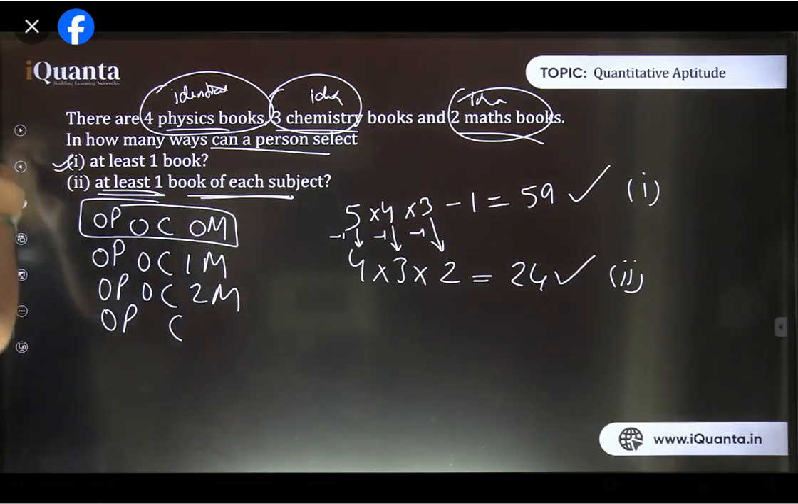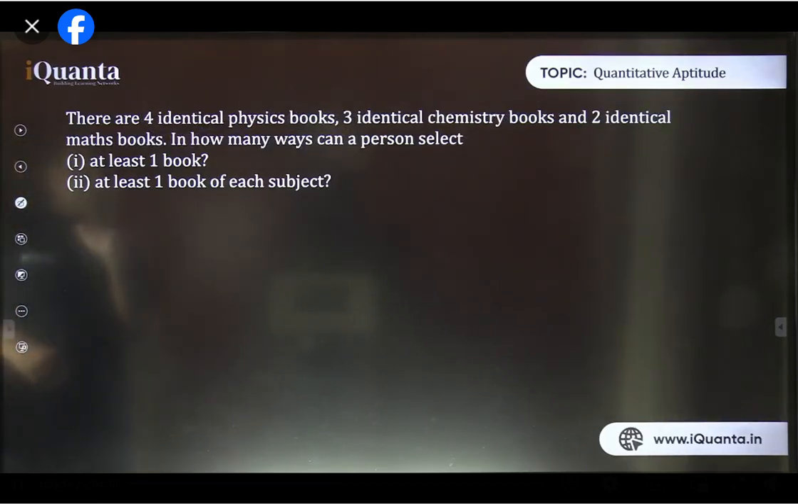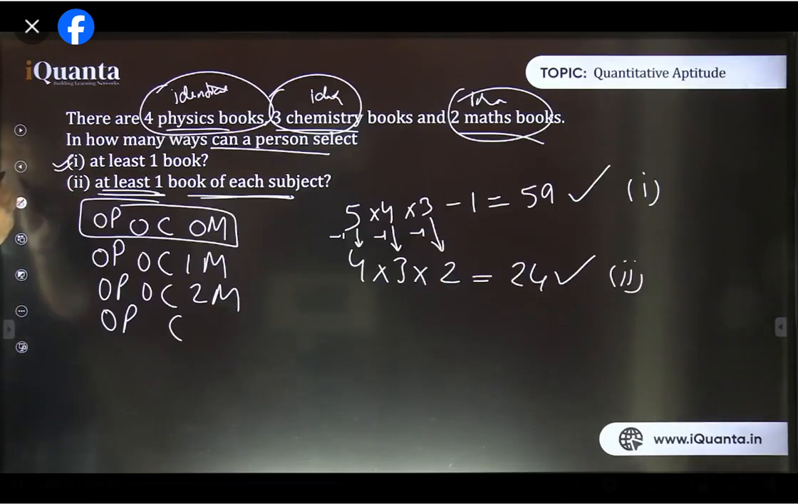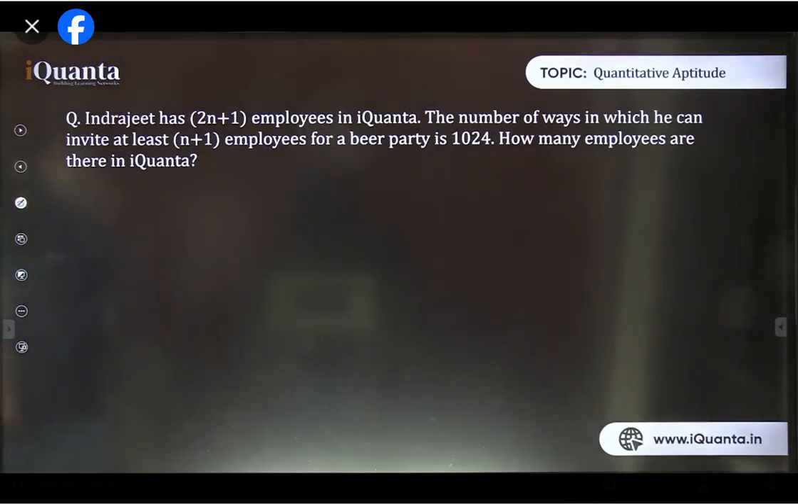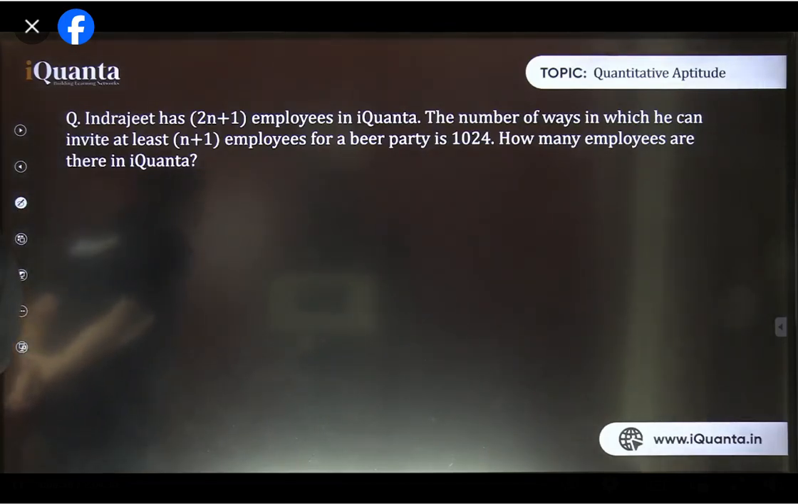Okay, let's move further now. Is it the same question? Anyway, let's move further. Next one. Indrajit has 2n plus 1 employees in iPointer. The number of ways in which he can invite at least n plus 1 for a beer party is 1,024. How many employees are there in iPointer? Okay, try to solve this. Have you done this question earlier?